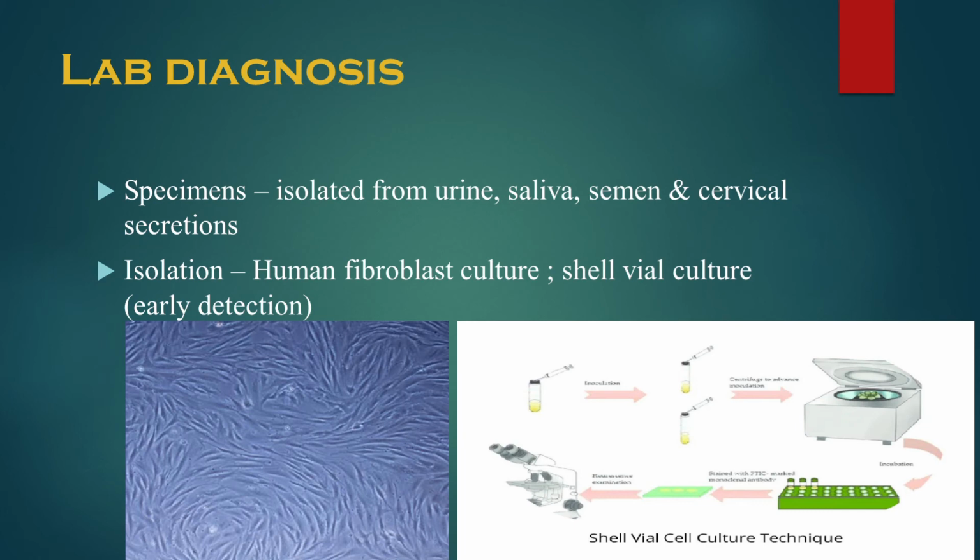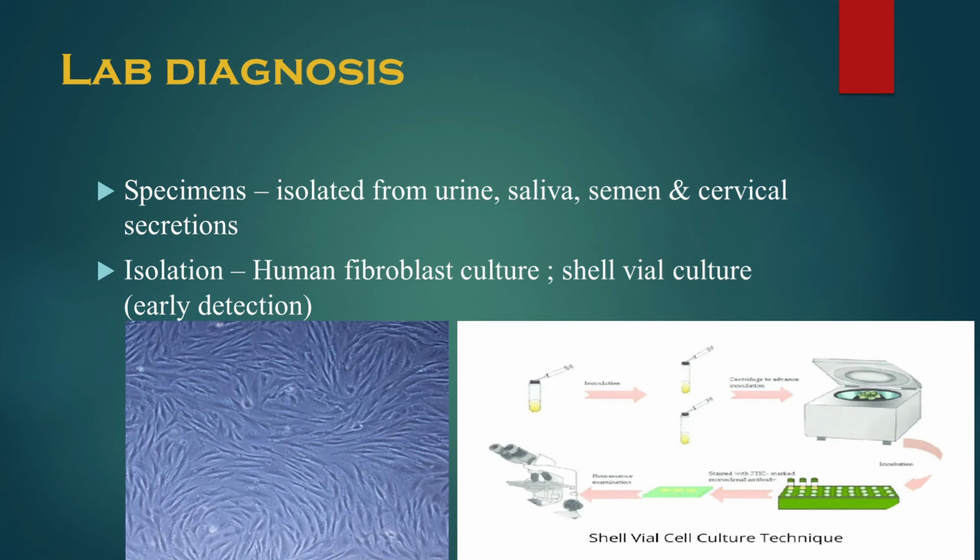Diagnosis can be done by recovering the virus from saliva, urine, or other body fluids by inoculating human fibroblast culture. See, this is the human fibroblast culture which we inoculate, and the shell vial culture is used for early growth detection within 1 to 2 days.